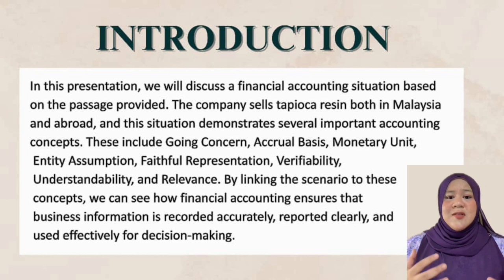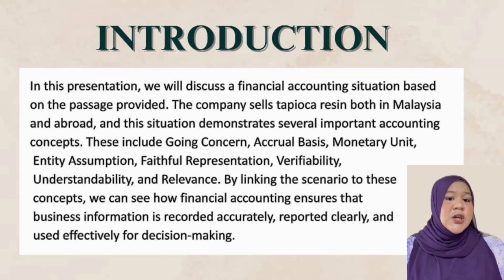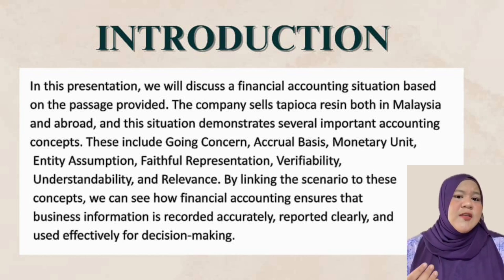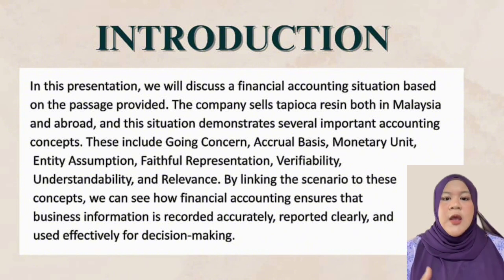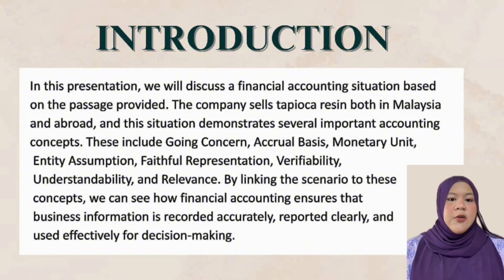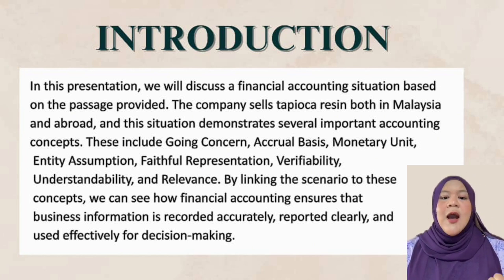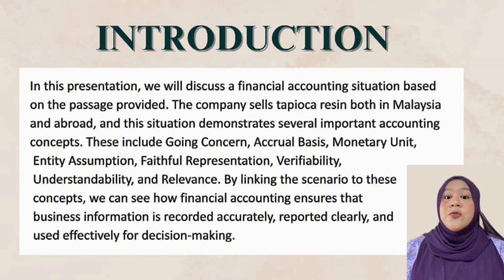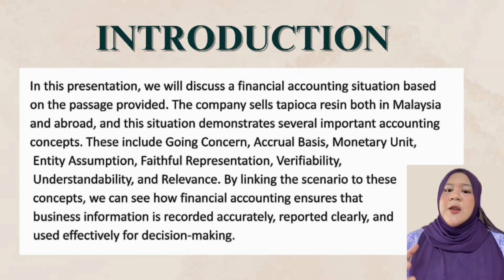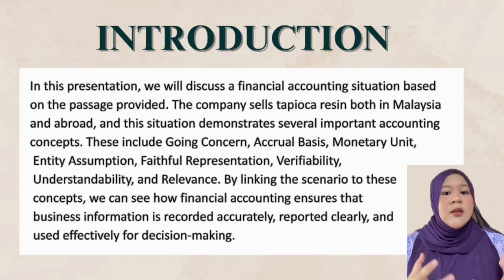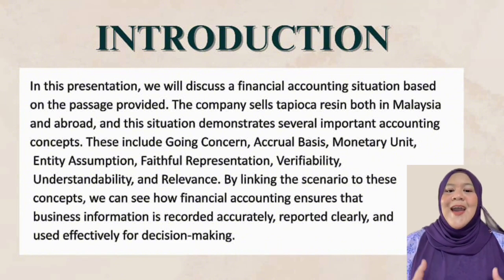The company sells tapioca resin both in Malaysia and abroad, and this situation demonstrates several important accounting concepts, including going concern, accrual basis, monetary unit, entity assumption, faithful representation, verifiability, understandability, and relevance. By linking the scenario to these concepts, we can see how financial accounting ensures that business information is recorded accurately, reported clearly, and used effectively for decision making.